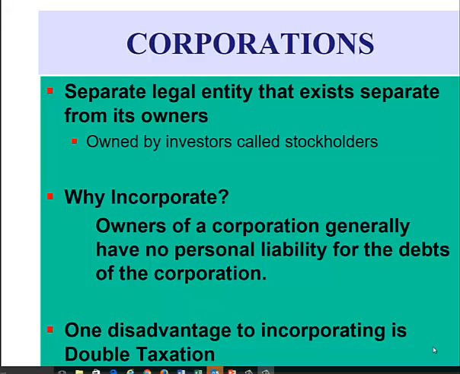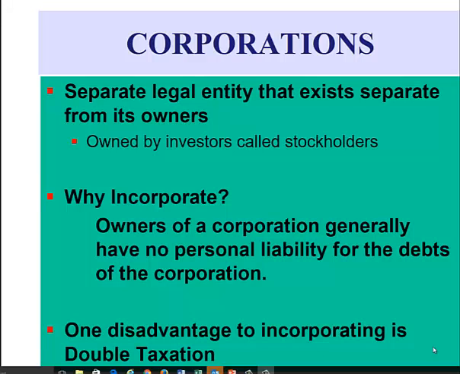The purpose of this video is to introduce you to the corporate form of business. A corporation is a separate legal entity and is owned by investors, which are called stockholders or shareholders. There are several reasons that businesses choose to incorporate, but the primary reason is to limit the liability of the